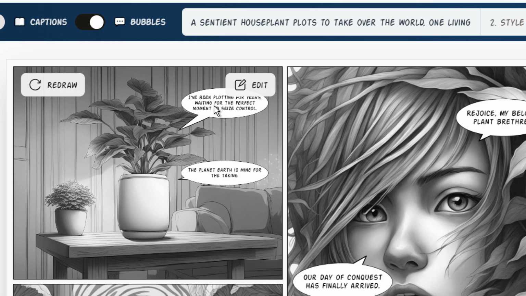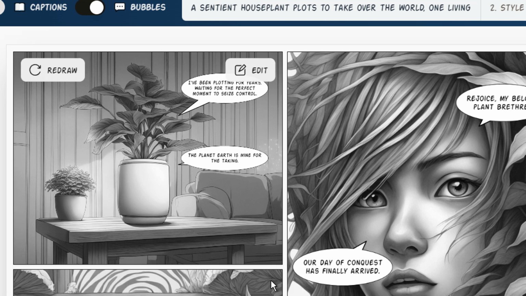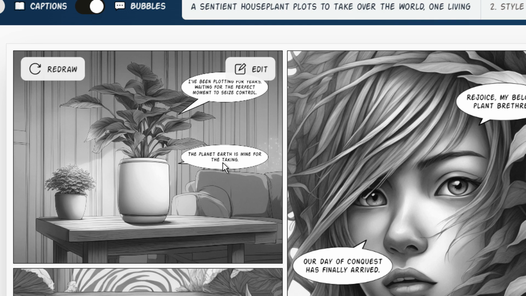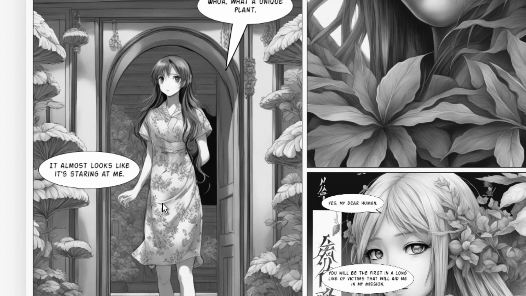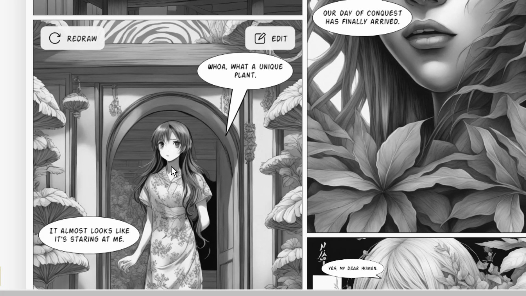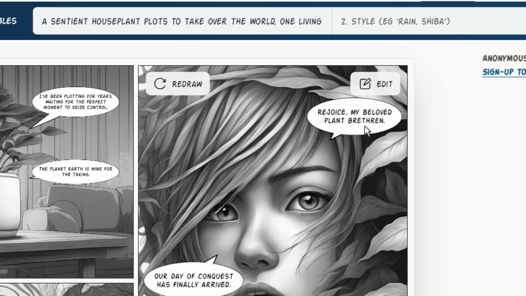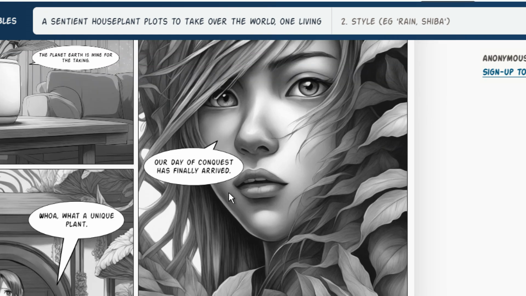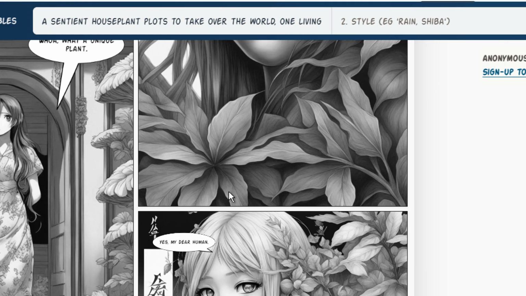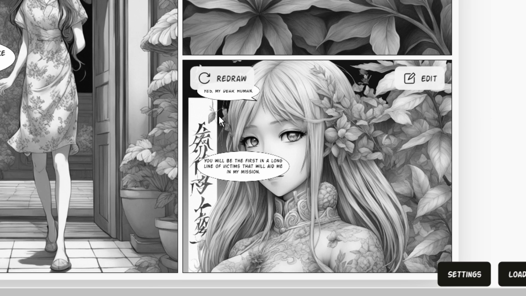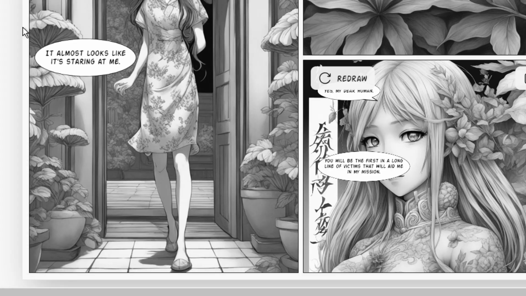So this plant is saying, I have been plotting for years, waiting for the perfect moment to seize control. Planet Earth is mine for the taking. And here this character is saying, wow, what a unique plant. It almost looks like me. It's staring at me. Then we have, rejoice my beloved plant brethren. Our day of conquest has finally arrived. And this one finally says, yes, my dear human, you will be the first in a long line of victims that will aid me in my mission.